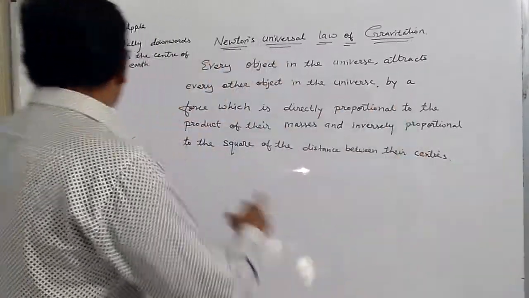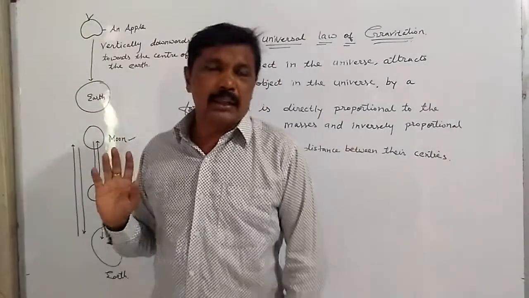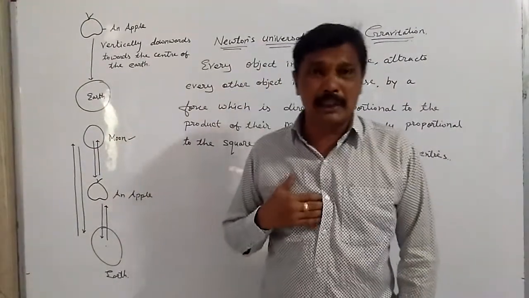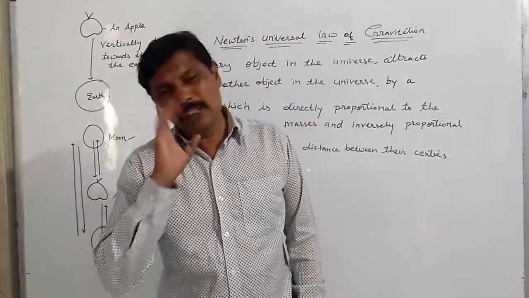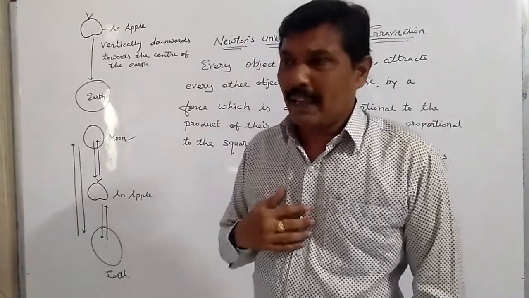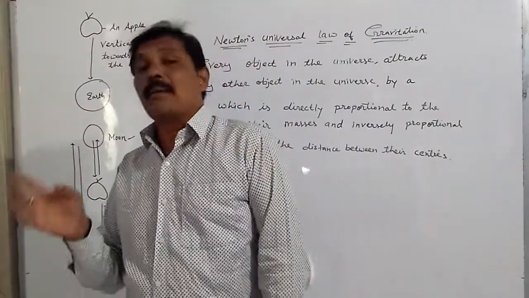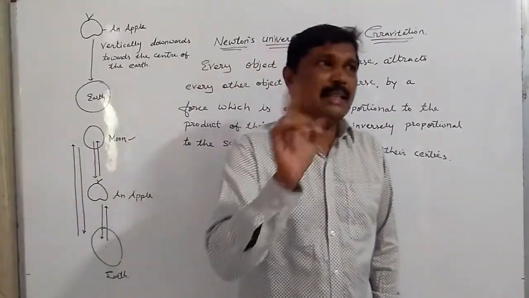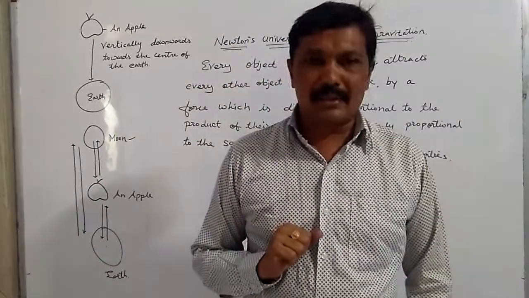It might be moon, apple and earth, whatever it might be, it is acting, but this effect can be seen, and this effect depends upon certain factors. The first factor he told was mass, and he said that every body in the universe attracts every body in the universe by a force which is directly proportional to the product of their masses.